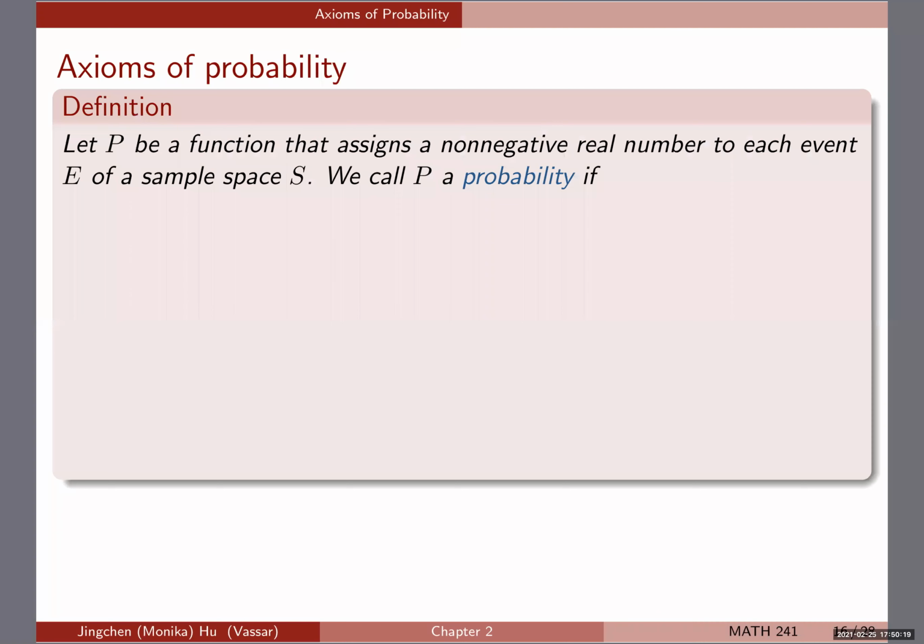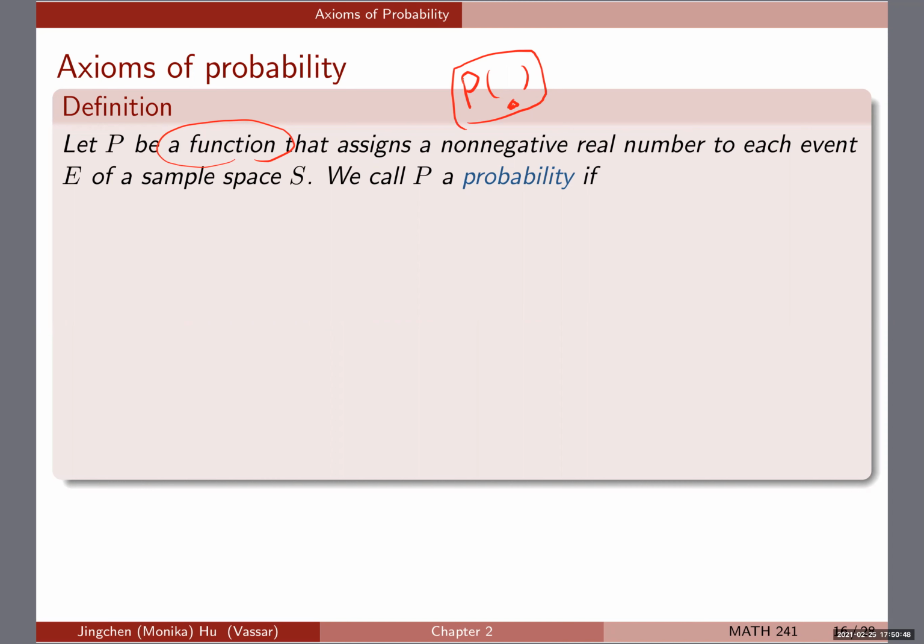If you read the book, you know that there are three main ones here. We're going to start with the definition of P to be a function. Earlier we were talking about P as a probability, and now we say that it is a function. We usually write a function like P, parentheses, and whatever goes into it, so the notation itself probably already tells you that P is a function.